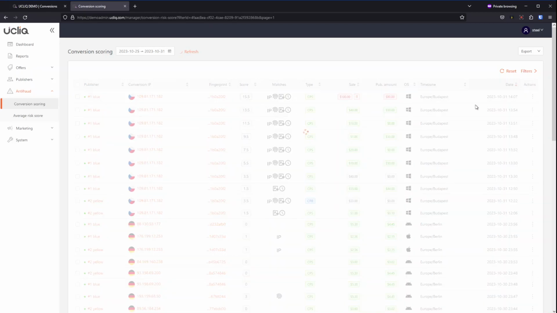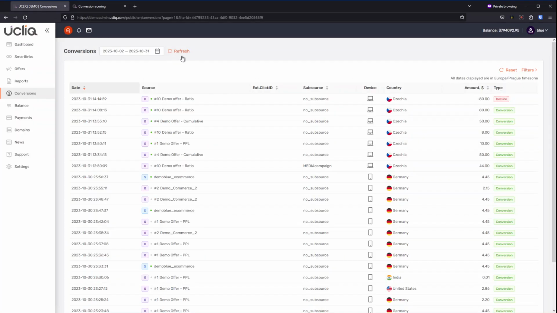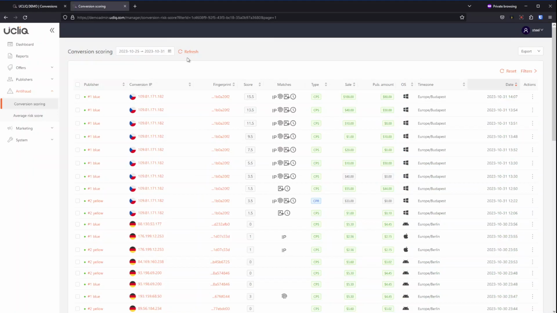What we can do, we can confirm it. So it will be reversed back. And if you look here, you see there is an adjustment for $80. First we had conversion, decline, and then adjustment. So it's all good now. We have balance of $80. And this is pretty much how